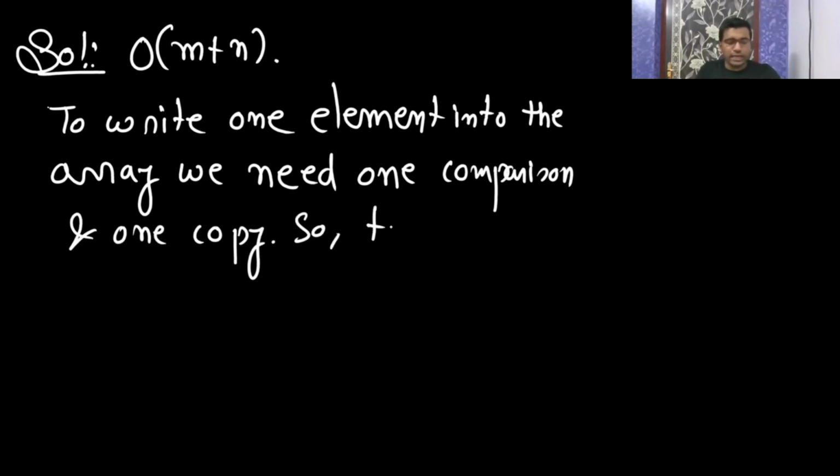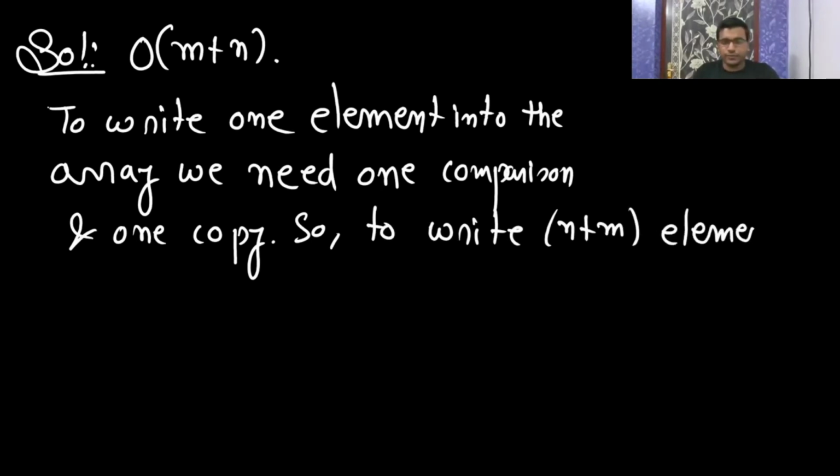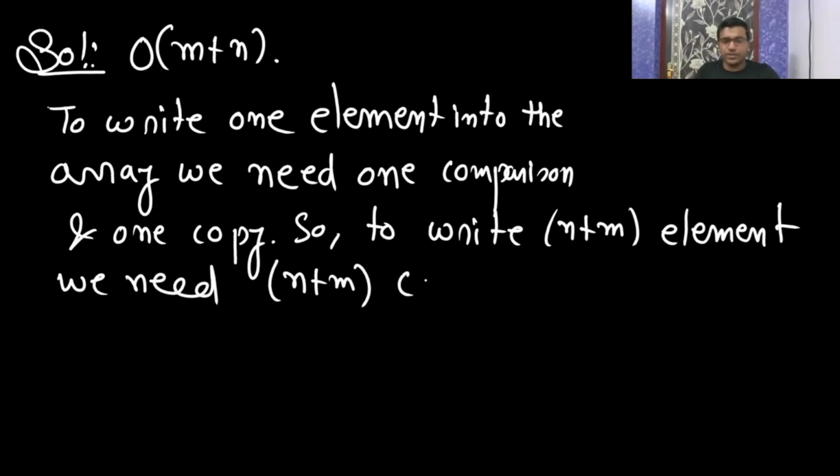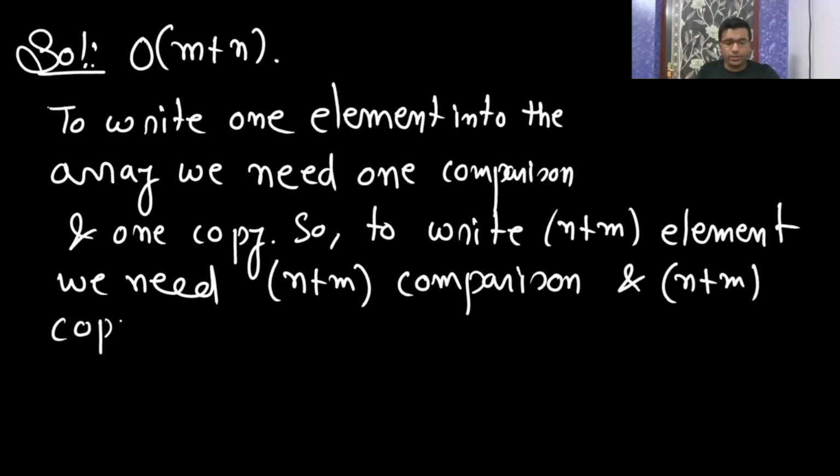So to write n plus m elements, we need n plus m comparisons and n plus m copies. Okay.